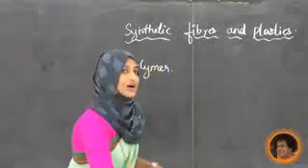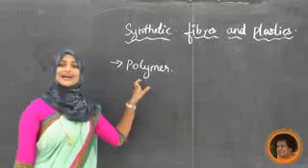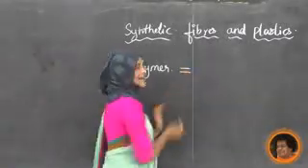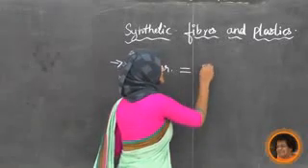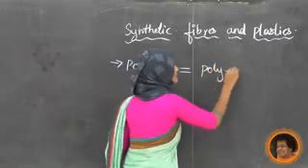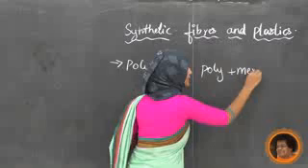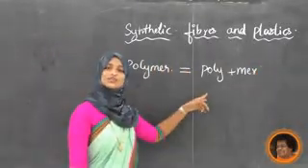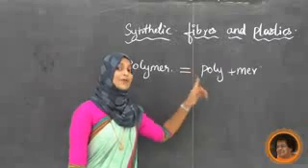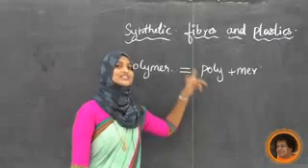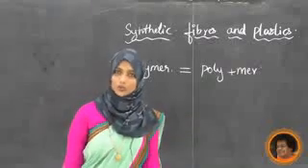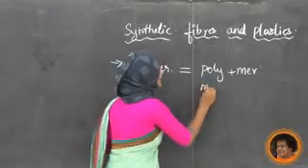Now this word polymer is actually a Greek word. It has two terms, that is poly plus mer. Poly means many, a number of, more than two.